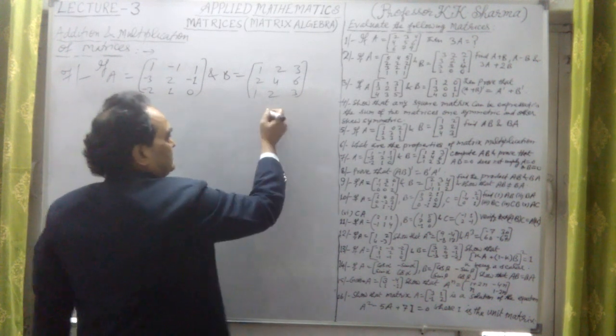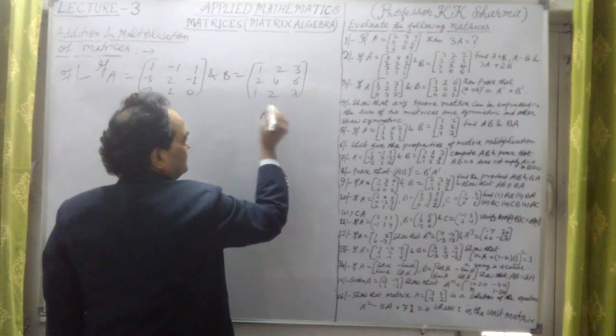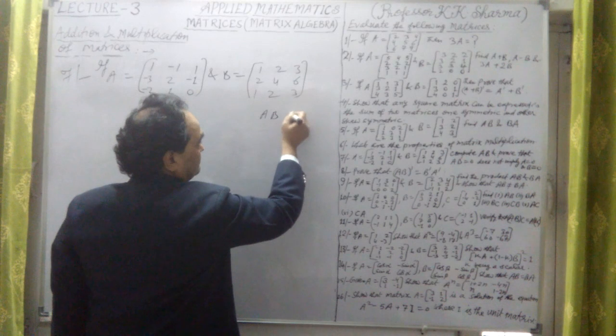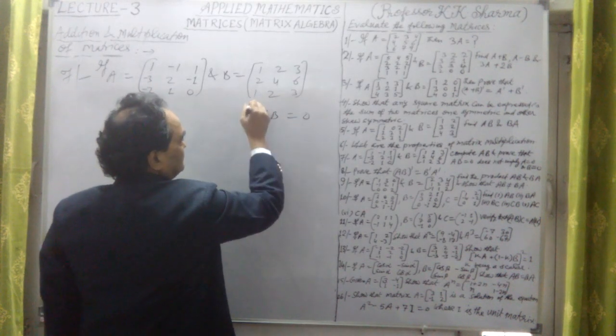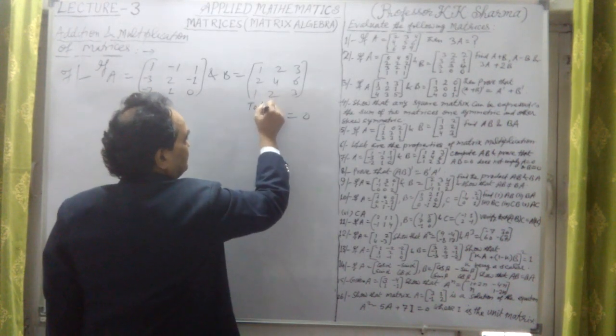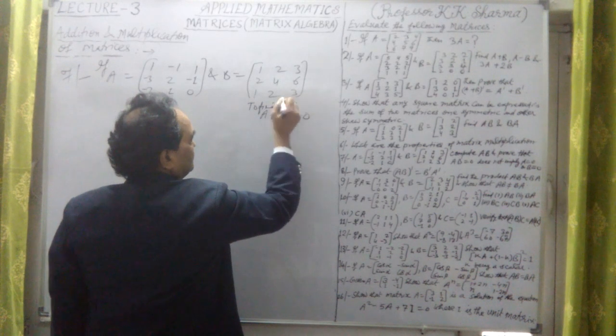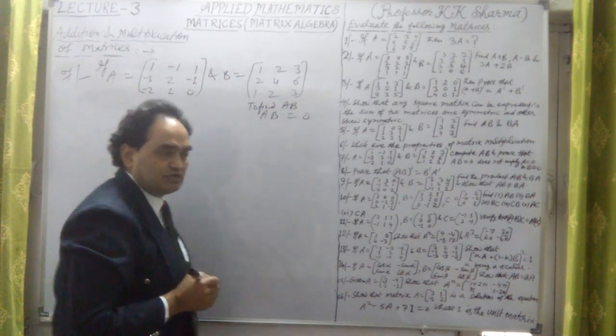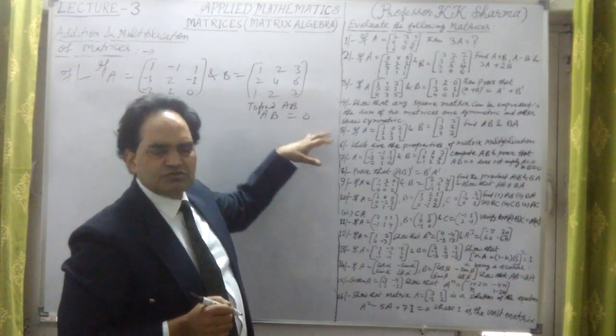We have to find AB, and prove that AB is equal to 0. AB comes out to be 0. To find AB, multiply A into B and prove that AB is equal to 0.